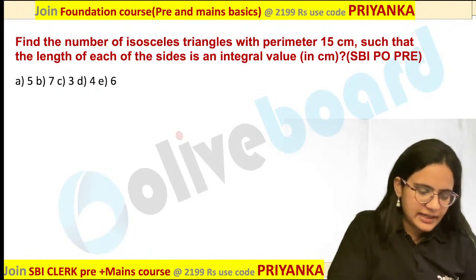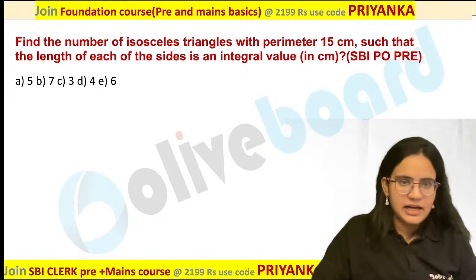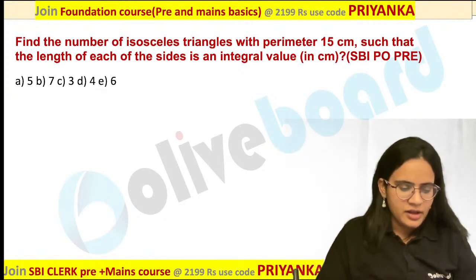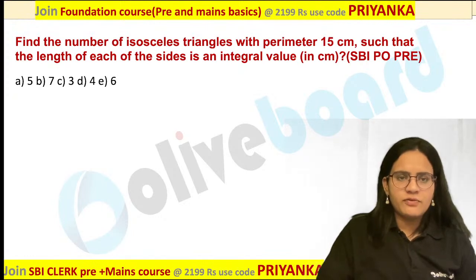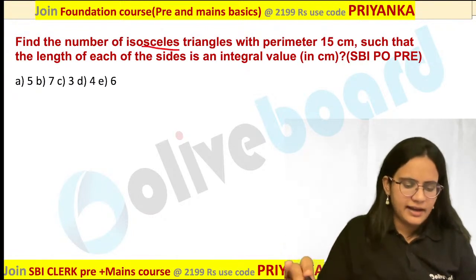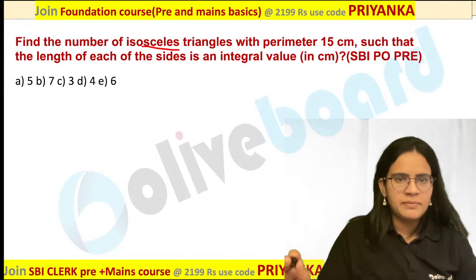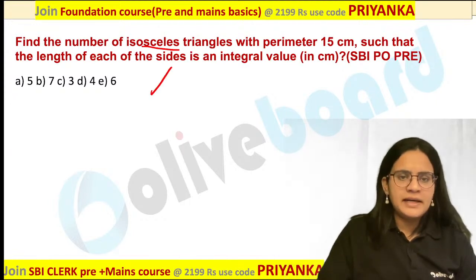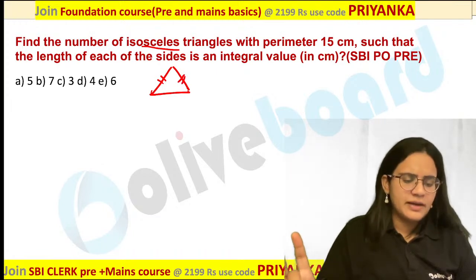So, what is said in this question? Narendra is saying 5 is the answer. Okay, let us check it out. What is said over here? First of all, you have to work with the isosceles triangle over here. Now, many of you must be aware, many of you must be beginners. So, let me tell you, an isosceles triangle means any two sides should be equal.